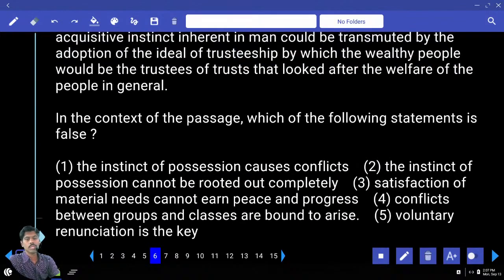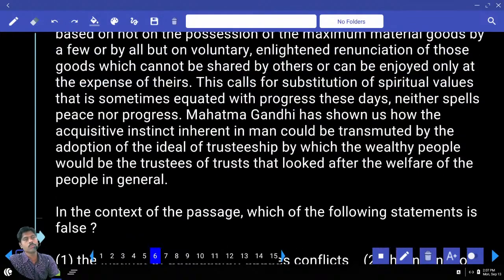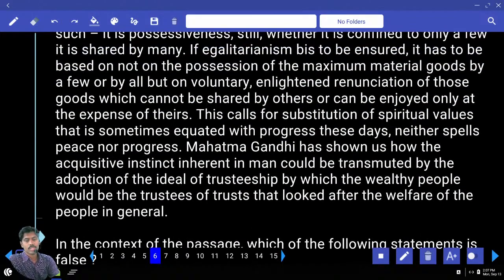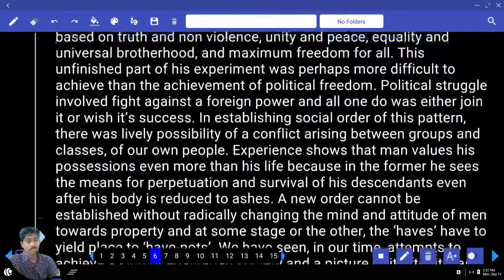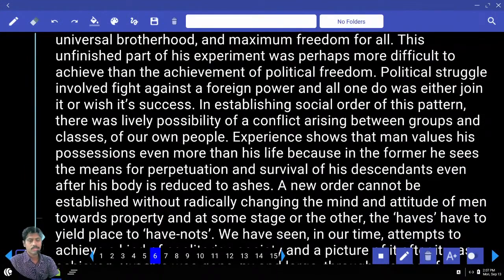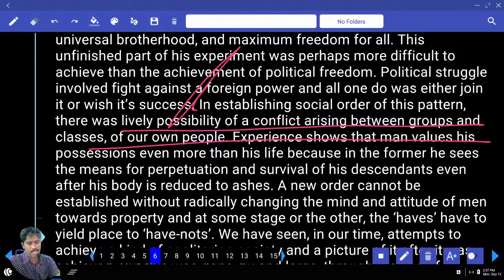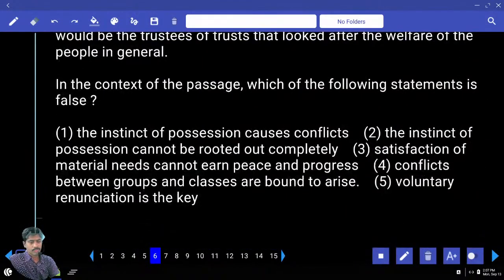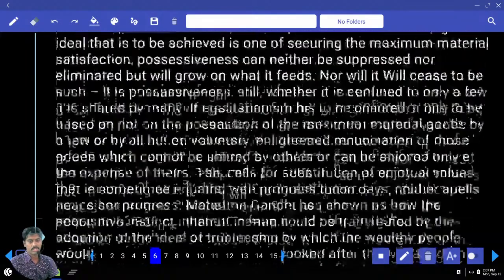So can you show me at least any sentence which you have seen in the past? Second, on the screen everything appears to me. In establishing a social order of this pattern, there was lively possibility of conflict arising between the groups and classes of our own people. Conflicts between groups and classes are bound to rise. This is true? Yes, no? Here he has mentioned, right?